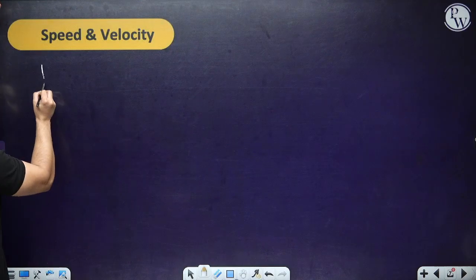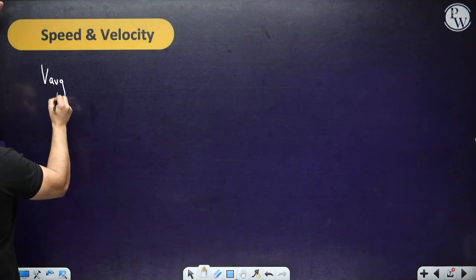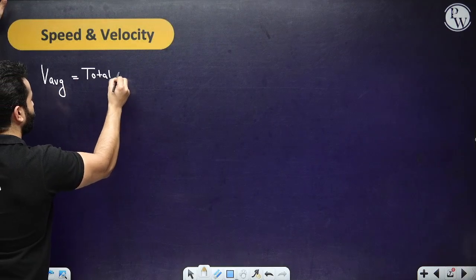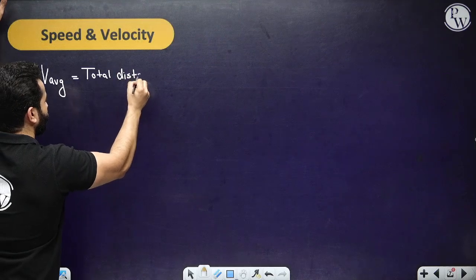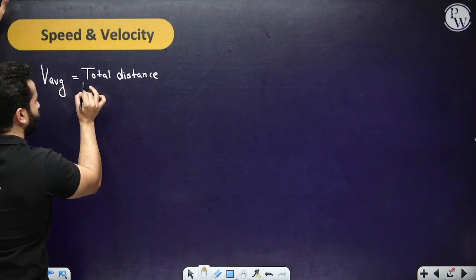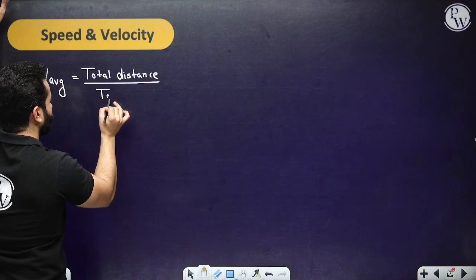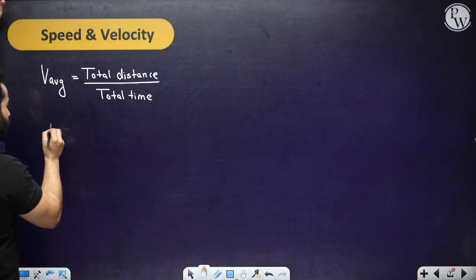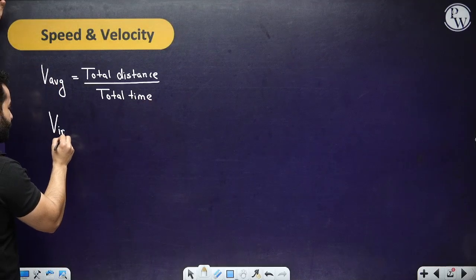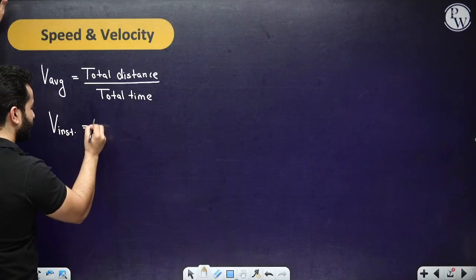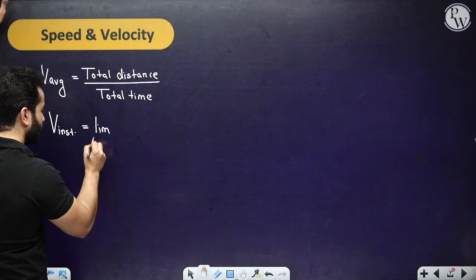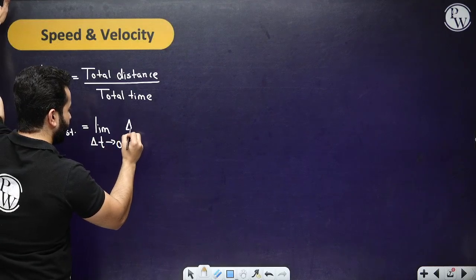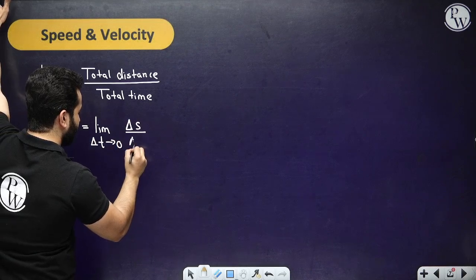One is average speed. Average speed is nothing but total distance upon total time. Or if you are going to talk about instantaneous speed, we can say limit del t tends to 0 of del s by del t.